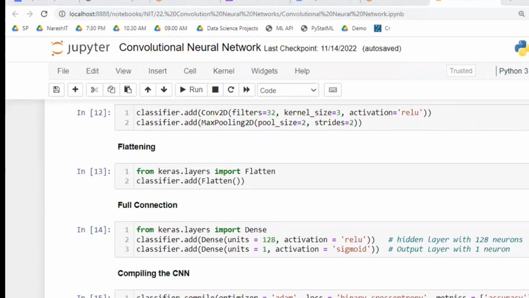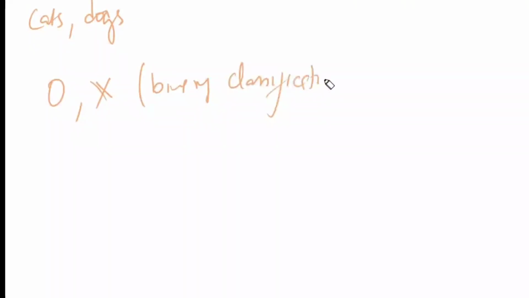Now, once you share the output layer, if you observe here, the cats and dogs are O letter and X letter, two letters, O and X. If you observe this one, this is basically a binary classification problem. Sir, it is a binary classification, right? Now, in the output layer, you can apply the sigmoid only, right? For output layer, we have to apply only sigmoid.